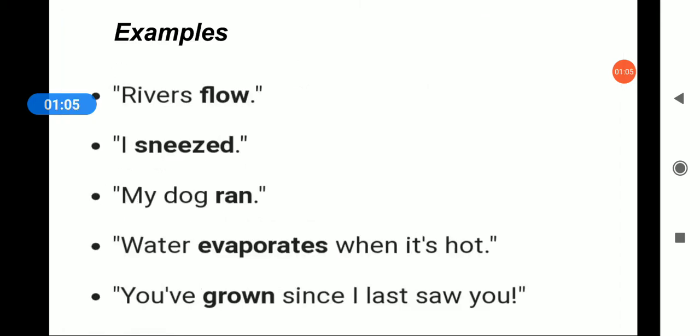Now examples: river flows, I sneezed, my dog ran, water evaporates when it is hot, you have grown since I last saw you. So these are the examples where we are not having any object. These types of words are intransitive verbs, and without having any object, they are making sense to us.